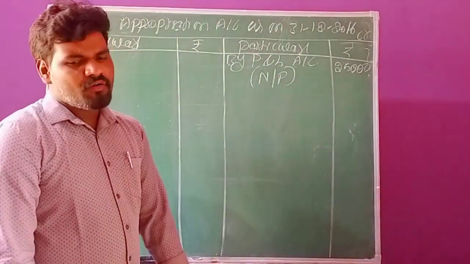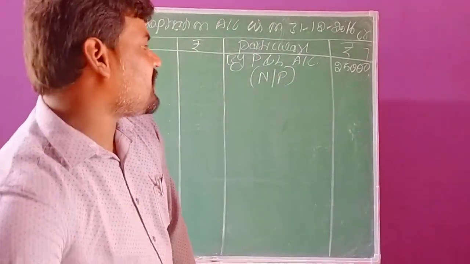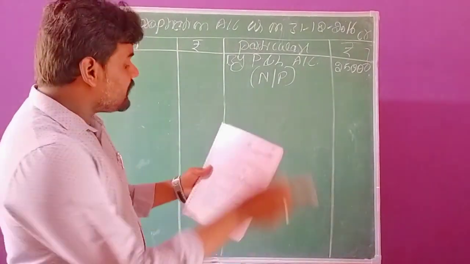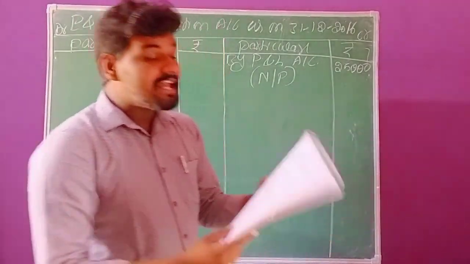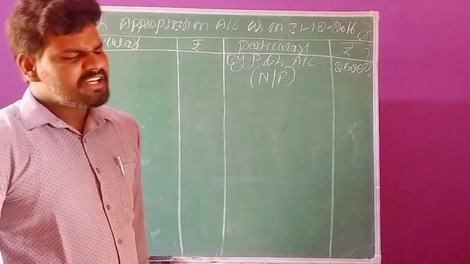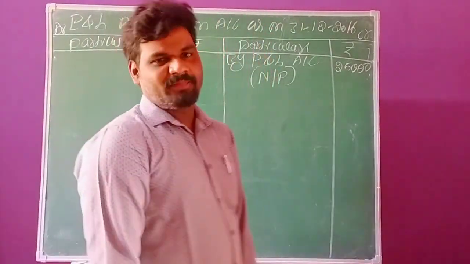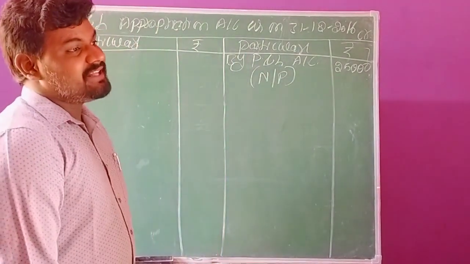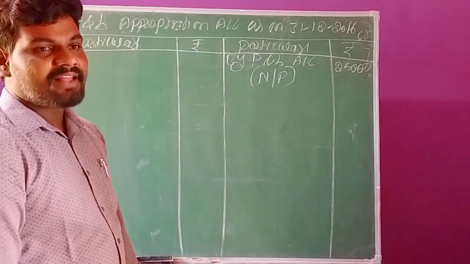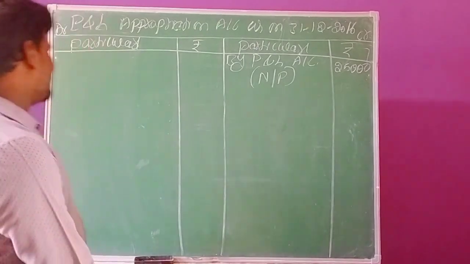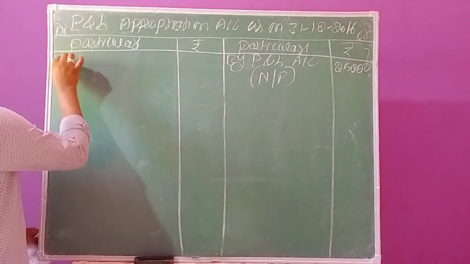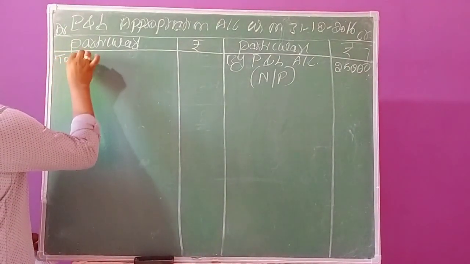Now come to the adjustments. The first adjustment is related to interest on capital at 10% per annum. We already discussed interest on capital. This is an expense, right? So we have to record it on the debit side, in the interest on capital account.